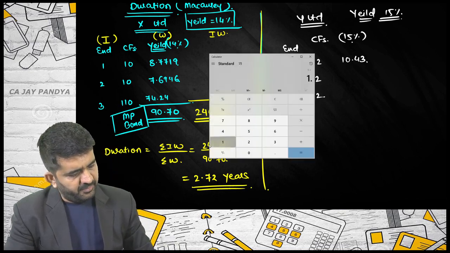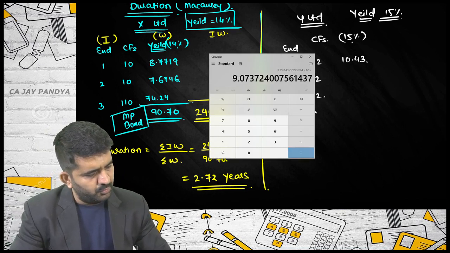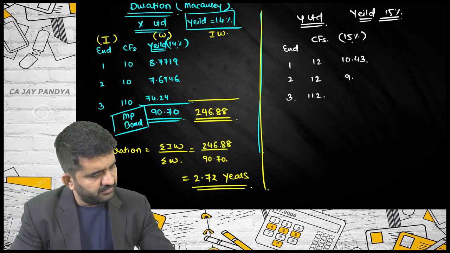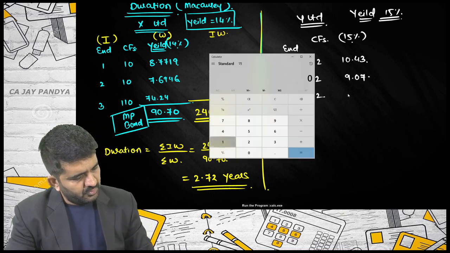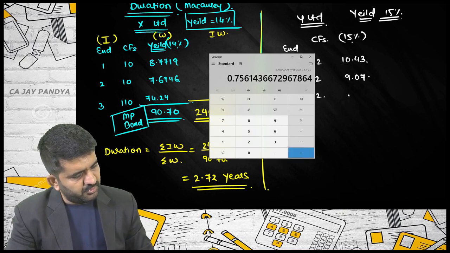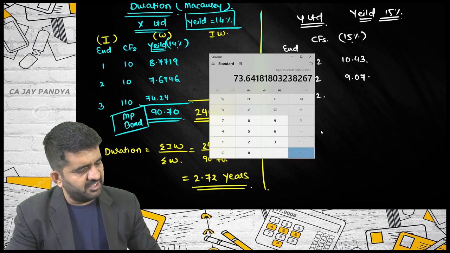1 divided by 1.15, multiplied by 12, is equal to 9.07. 1 divided by 1.15, multiplied by 112, is 73.64.